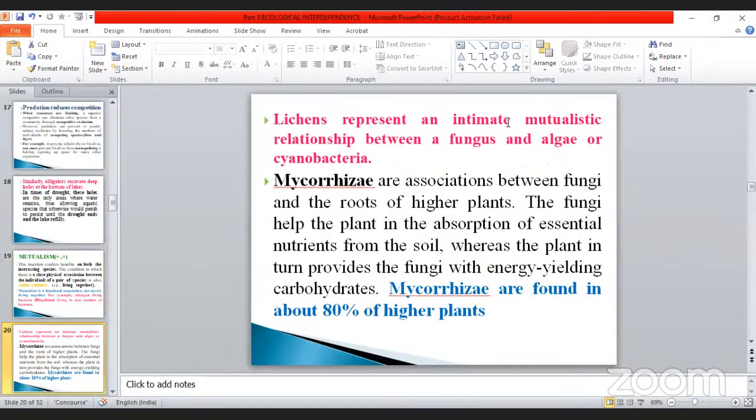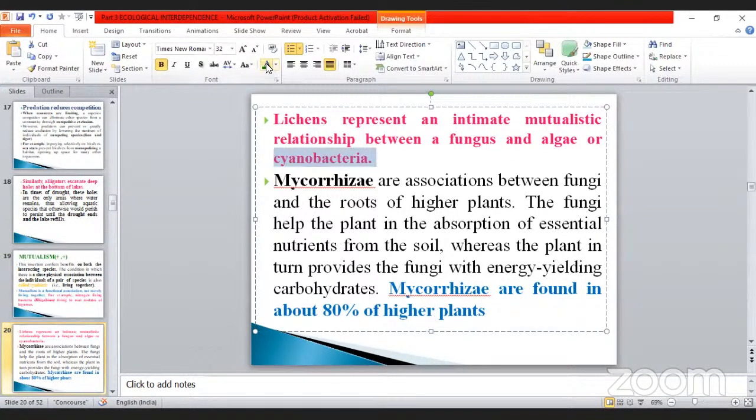And lichens represent an intimate mutualistic relationship between a fungus and algae or cyanobacteria. This is also another thing. And then mycorrhizae are associations between fungi and the roots of higher plants. In higher plants, a fungus containing a root-like structure is called mycorrhizae. The mycorrhizae are used for the absorption of nutrition from the soil or rock or whatever it may be, even the bark of a tree.